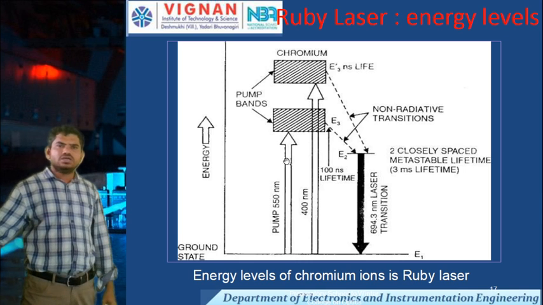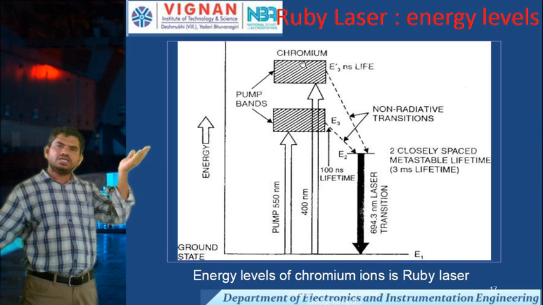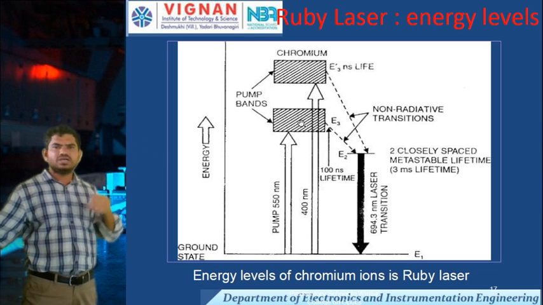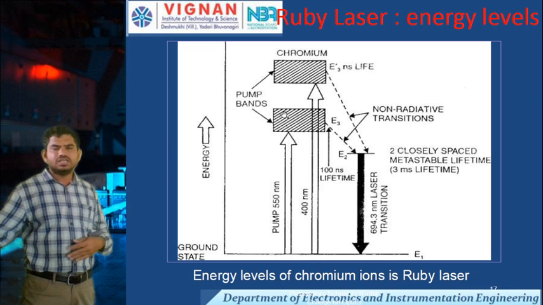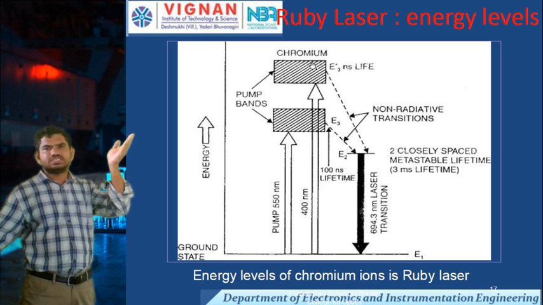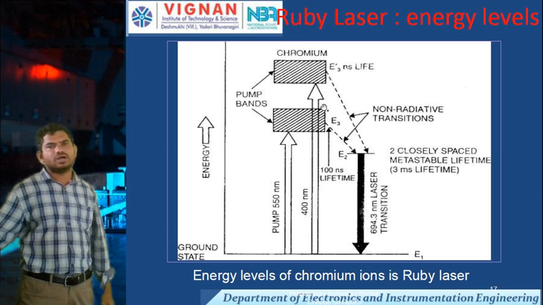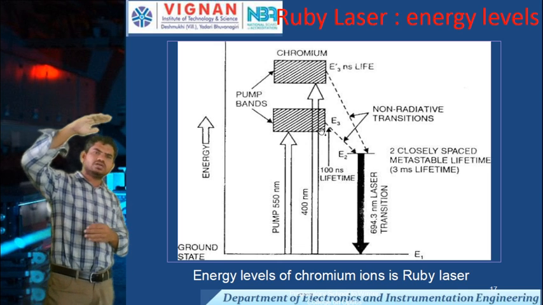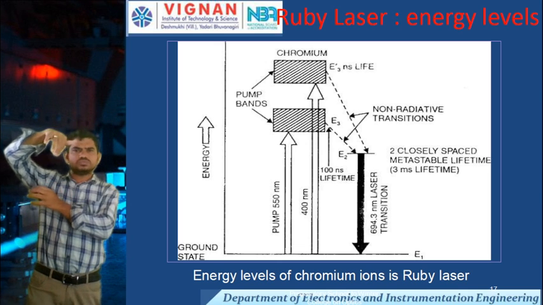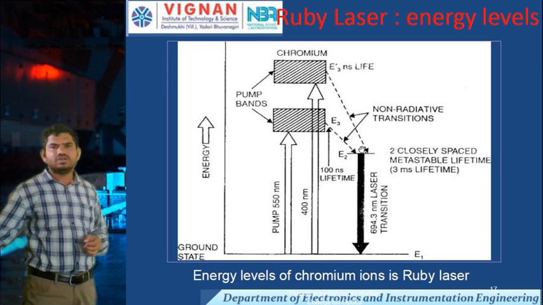If the atoms are excited to more than E3, why is that? Because the atoms in energy level E3 are aluminum oxide atoms. More than the E3 level means E3 dash, where chromium atoms are present, because the density of chromium is very low compared to aluminum oxide. When the atoms reach that higher level, they come back to the lower level. That lower level is E2.